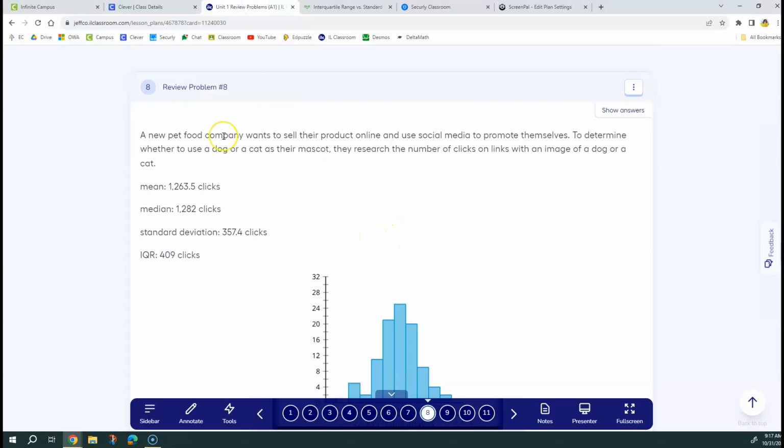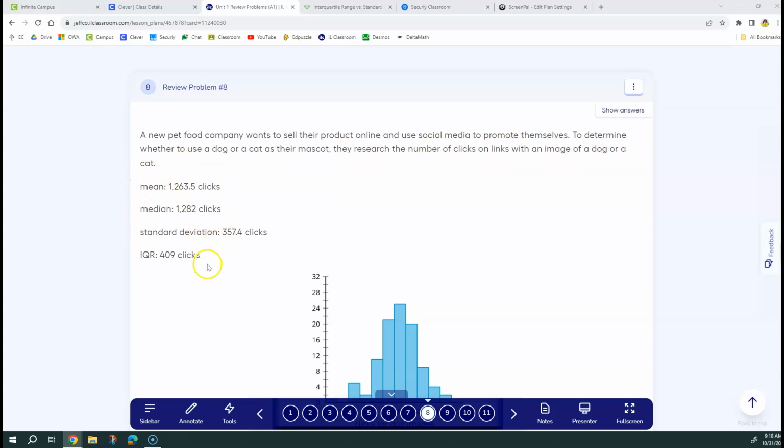Review problem number 8. A new pet food company wants to sell their product online and use social media to promote themselves. To determine whether to use a dog or a cat as their mascot, they research the number of clicks on links with an image of a dog or a cat.